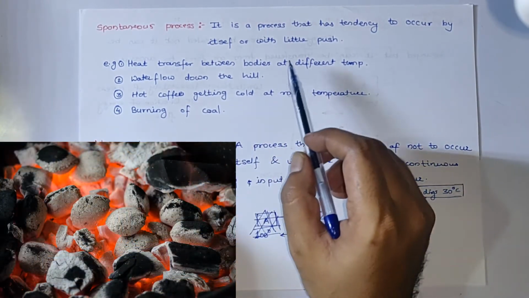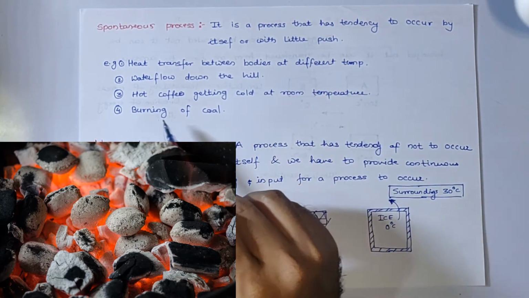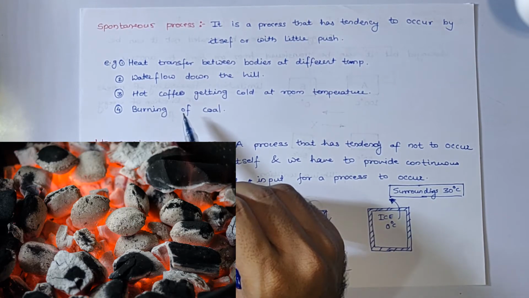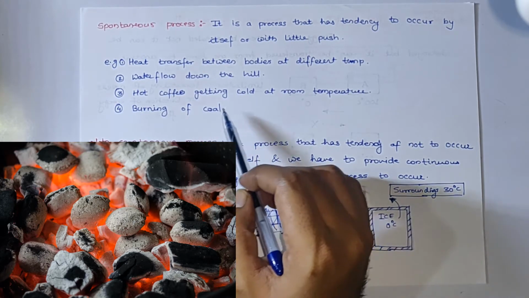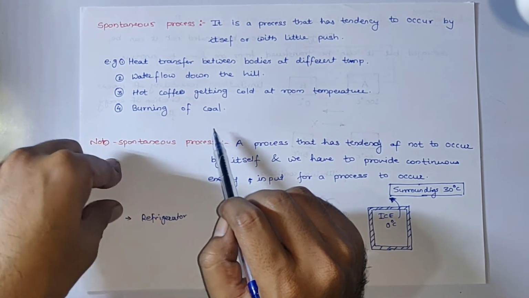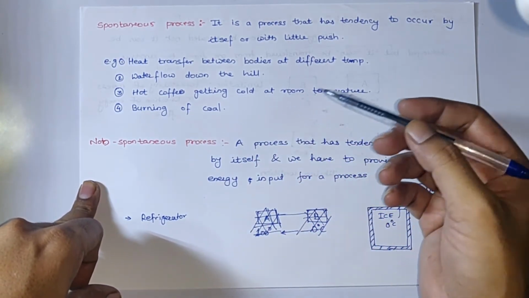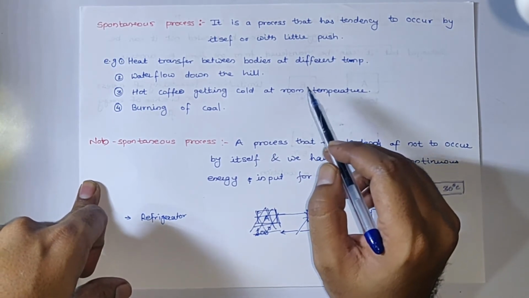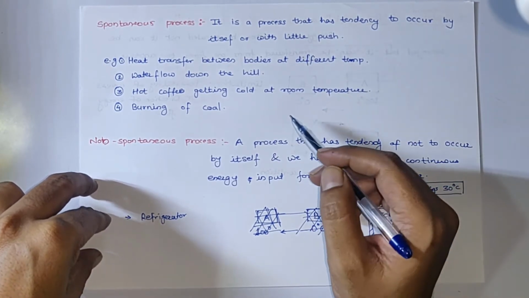One more example, but in this case we need to give a little push for this spontaneous process to occur: the burning of coal. We just have to ignite the coal initially. Once we successfully ignite the coal, the remaining burning process completes by itself. So that is also an example of a spontaneous process. There are many natural processes happening around us. All the processes which occur naturally are examples of spontaneous processes. One more is the rusting of any metal. A metal rod gets rusted by itself, which is also an example of a spontaneous process.